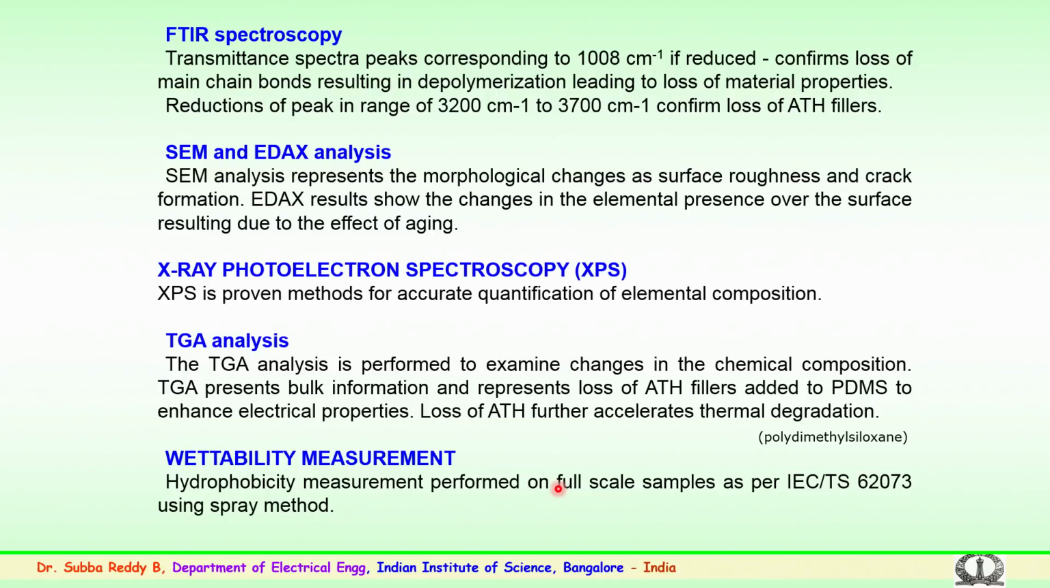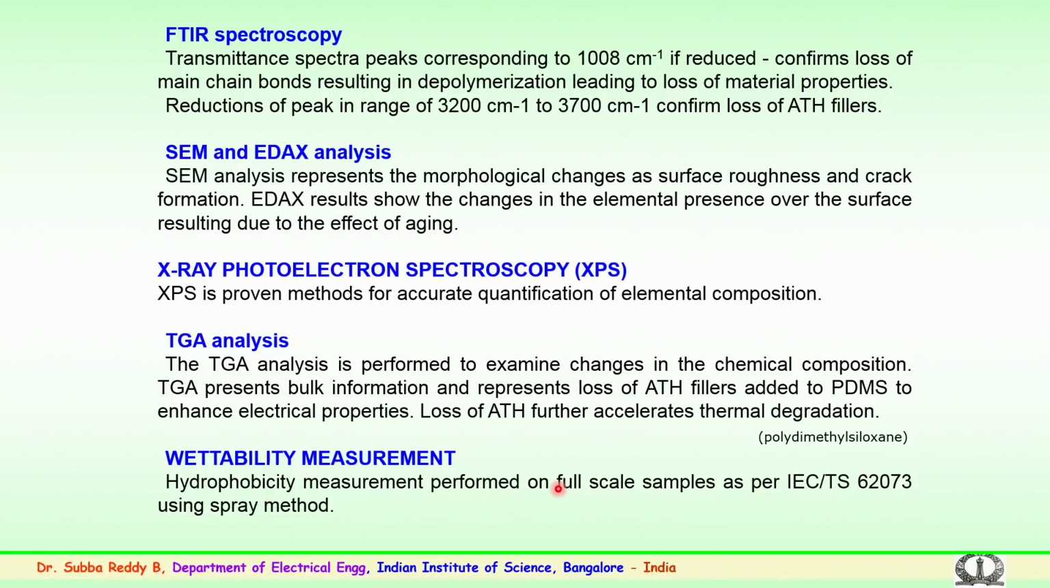Similarly, in the range of 3200 to 3700 in the transmission spectrum, if a peak reduction is observed, this confirms the loss of ATH fillers, the aluminum trihydrate fillers which are used in the making of the material along with the silicon rubber. So, if the loss of these fillers is observed, then the surface could be degraded over a period of time.